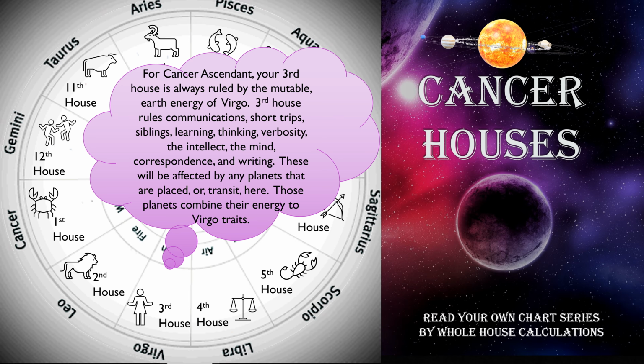For Cancer ascendant, your third house is always ruled by the mutable earth energy of Virgo. Third house rules communications, short trips, siblings, learning, thinking, verbosity, the intellect, the mind, correspondence, and writing. These will be affected by any planets that are placed or transit here. Those planets combine their energy to Virgo traits.